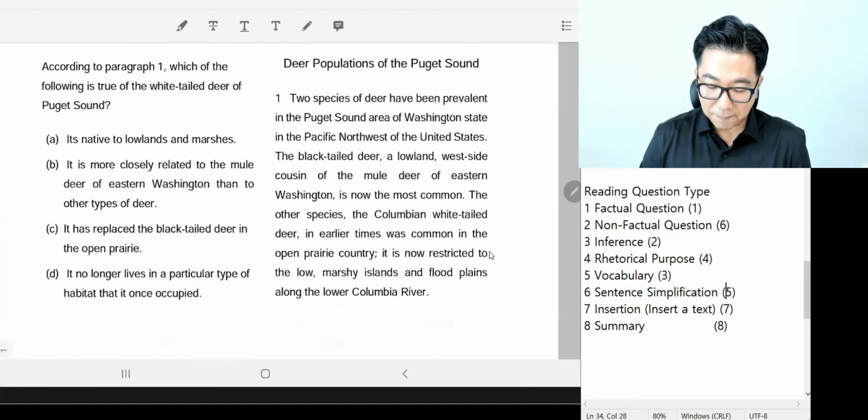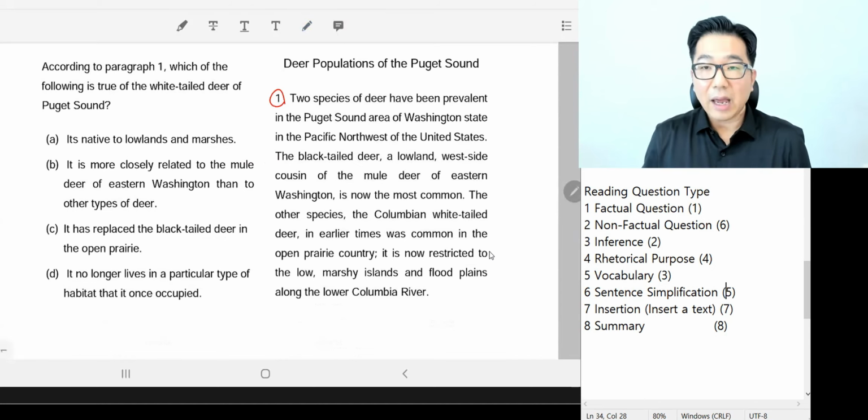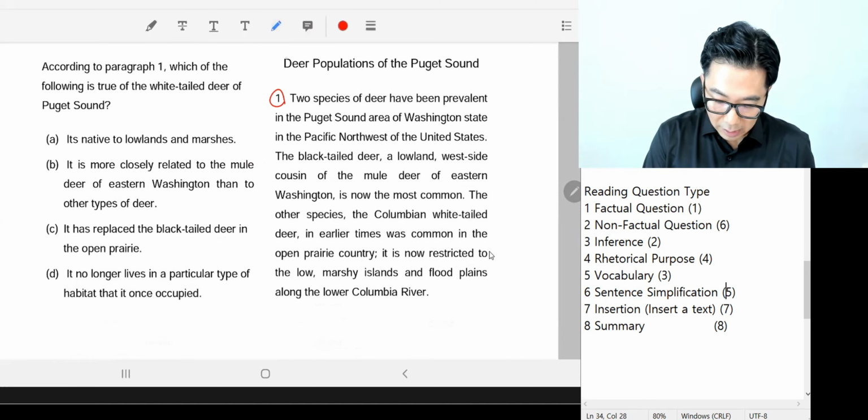So we are actually going into the learning materials of the TOEFL test in detail. Without further ado, let's get started and get straight into it. So this is a passage. It's the very first paragraph of the passage, and it will continue, second paragraph, third paragraph, as part of one single passage.